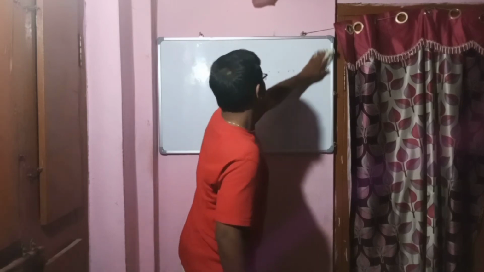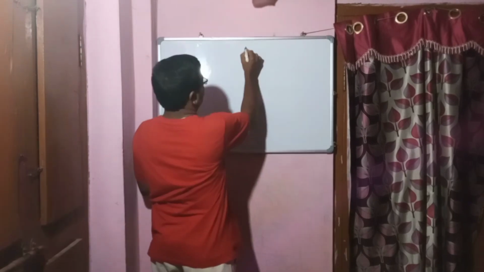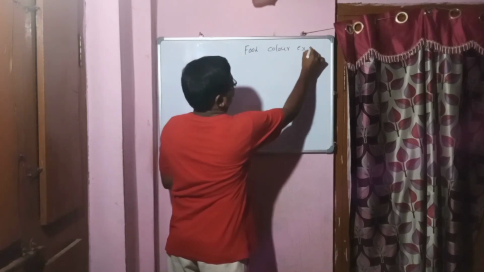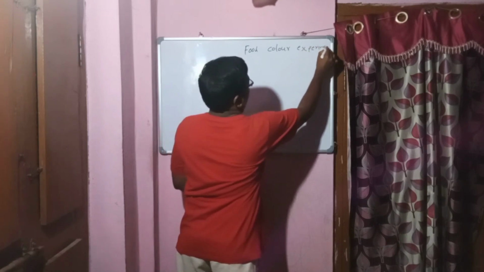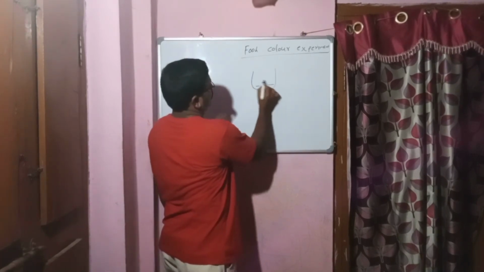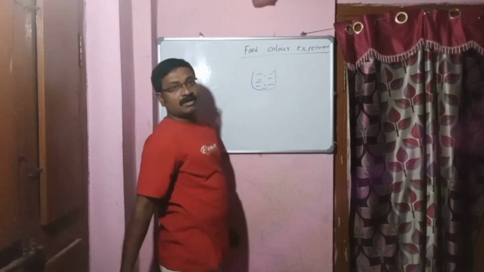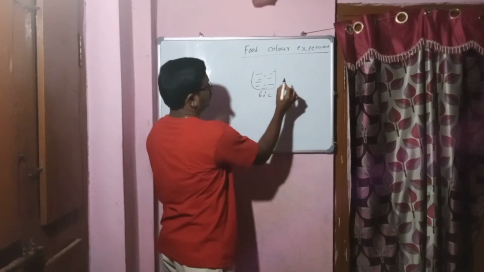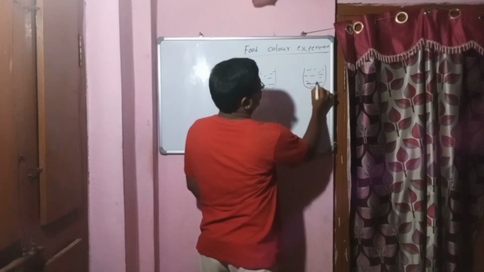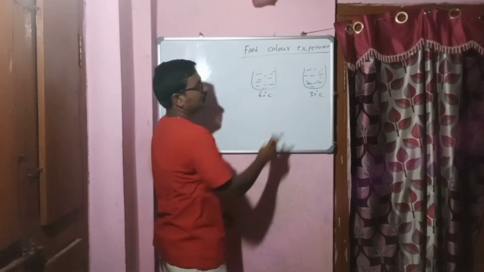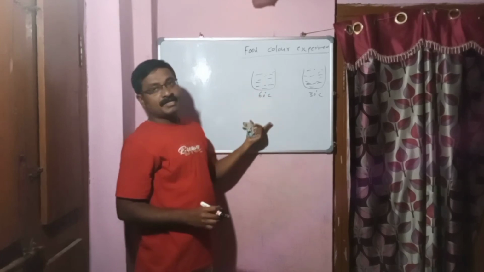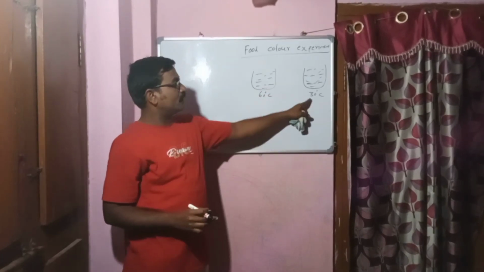What is the food color experiment? First, take one beaker with hot water, that is 60 degrees centigrade. Next, take another beaker with cold water, that is 30 degrees centigrade. Compared to 60, it is cold water. So initially you take two beakers: in the first beaker hot water, in the second beaker cold water.